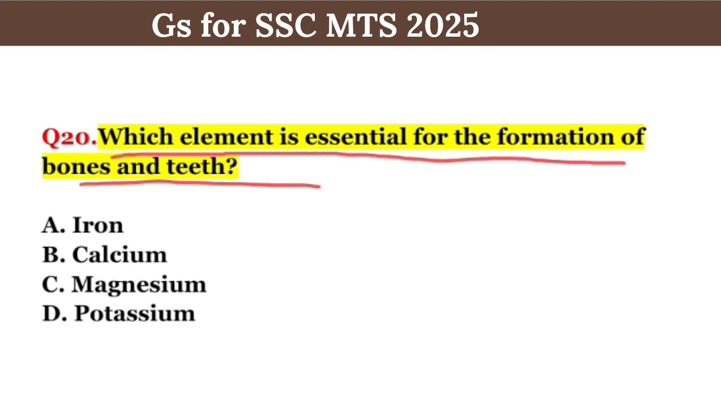Which element is essential for the formation of bones and teeth in the human body? Right answer, option B, calcium.